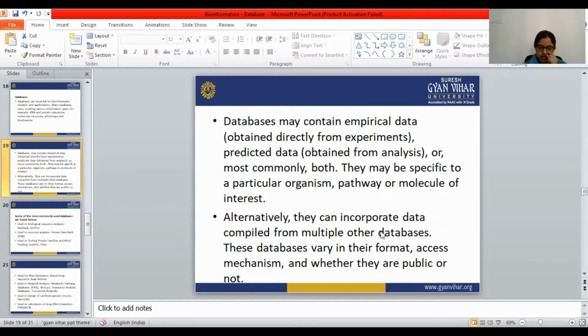These databases vary in their format, access mechanism, and whether they are public or not.